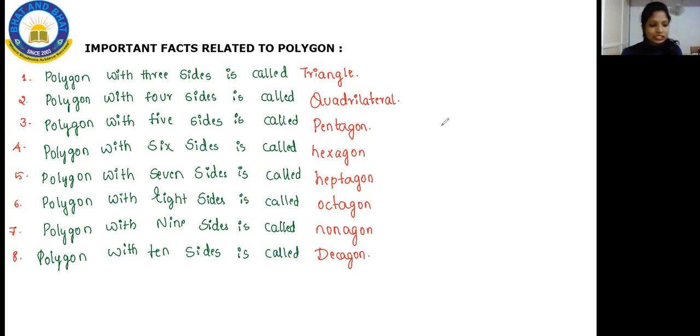The seventh one is not nonagon. The seventh one is called heptagon. I have written it there clearly. Nonagon is the ninth one. Can't you see that? This is 1, 2, 3 I have marked. You can see the first one, 3 sides. Second one, 4 sides. These are the points and these are the important facts. Don't you know that it's a simple thing here? That is called the serial number. This is called the content.